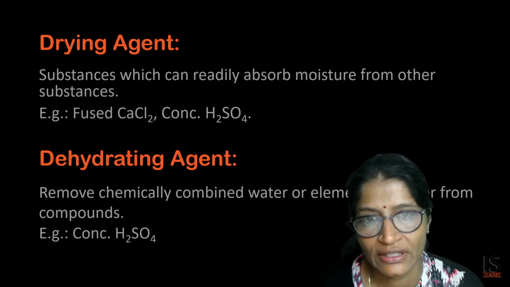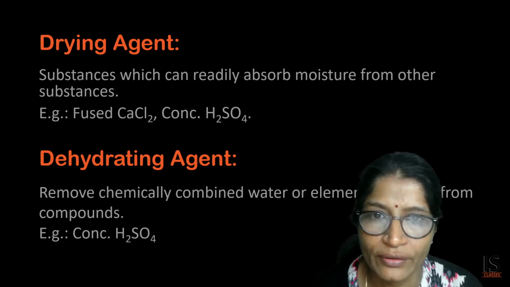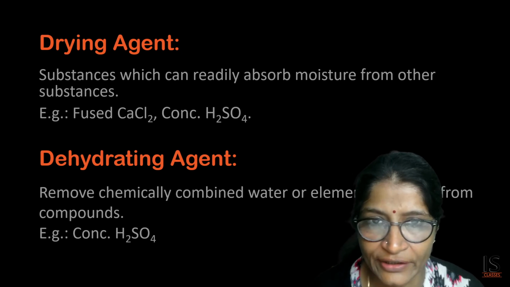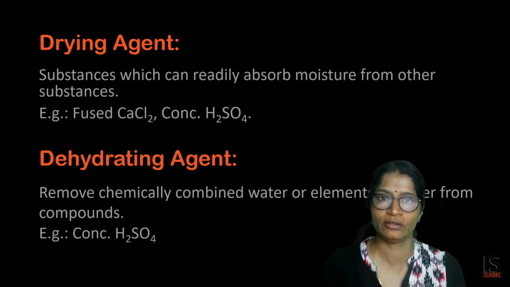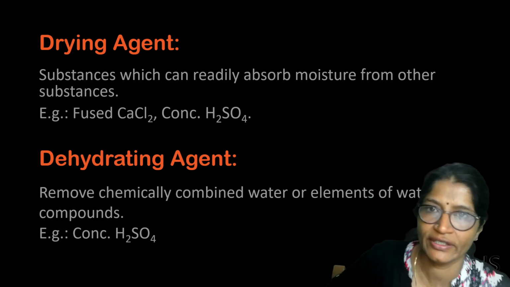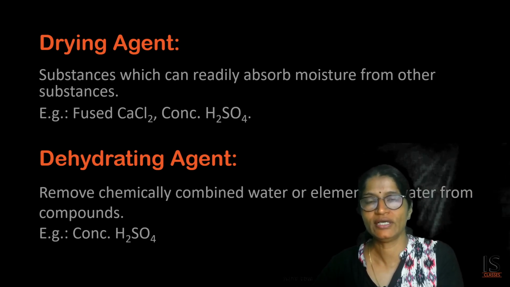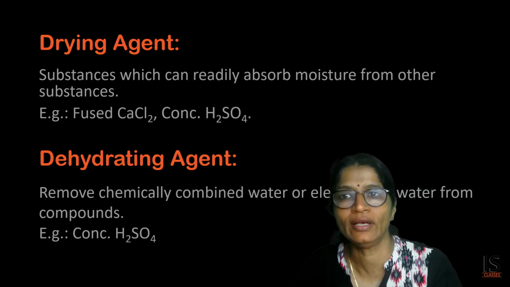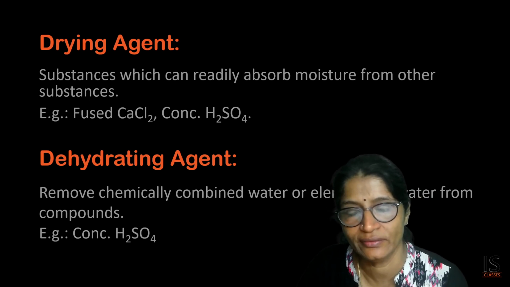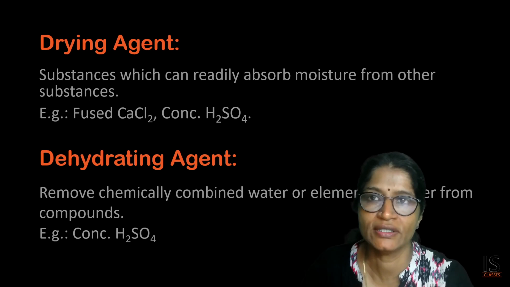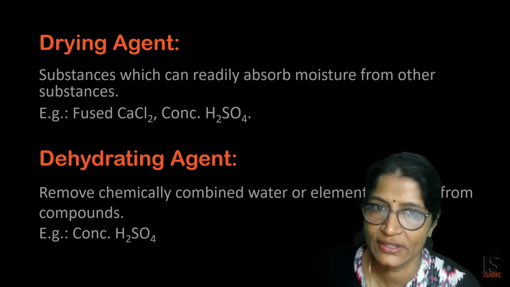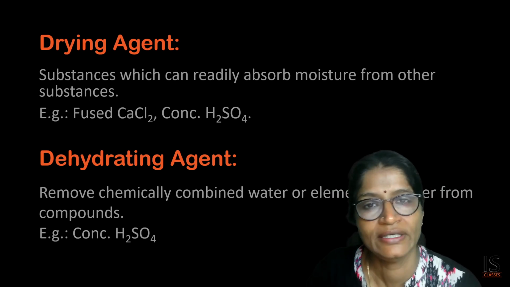That is why the sulfuric acid is kept in the laboratory with a tight cork on the bottle. Otherwise, the concentrated acid will absorb the moisture and convert into the dilute state. So, this is all about crystallization, water of crystallization, efflorescent, deliquescent and hygroscopic substances, drying agent and dehydrating agent.